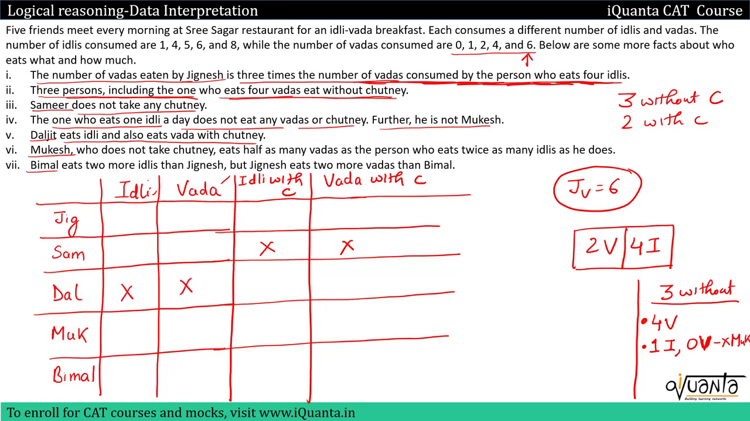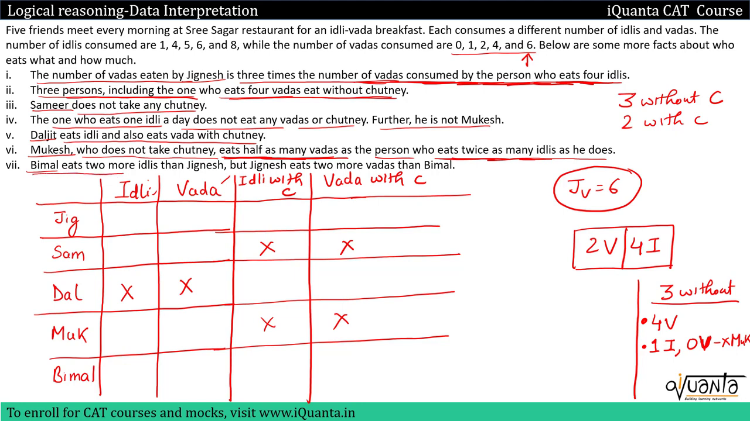Next clue is Mukesh does not take any chutney. So Mukesh is the one who is not eating any chutney. So with chutney for Mukesh, I will put crosses. After that, Mukesh eats half as many vadas as the person who eats twice as many idlis as he does. So we have a relation between Mukesh and a person. Mukesh is eating half the number of vadas eaten by that person, and that person eats double the number of idlis eaten by Mukesh. But this doesn't give us anything. We'll use this later.